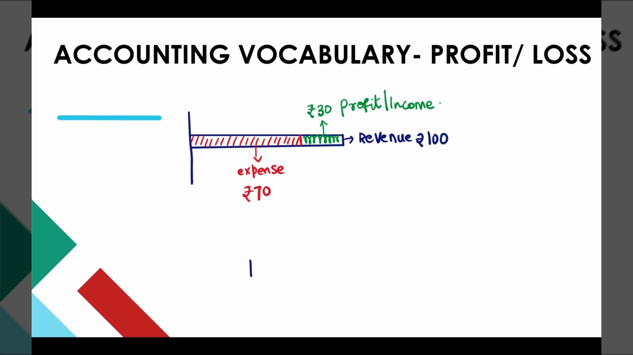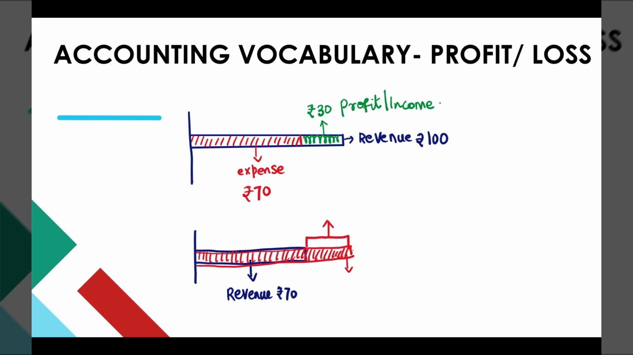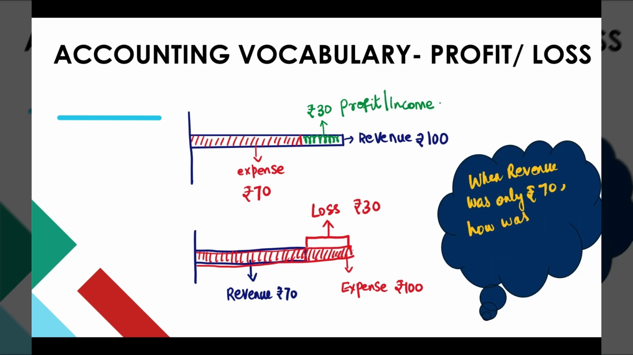Now let's take another example. This entity has made a revenue of rupees 70. And what happened? It has made an excess expense of rupees 100. So, this excess of expense over the revenue is nothing but loss of rupees 30. Now, you would get a question now. When the revenue was only rupees 70, how was that extra 30 rupees being spent to make a loss? Yes, did you get this question? Please wait for my next video where I'll be coming up with a new topic which is related to this.